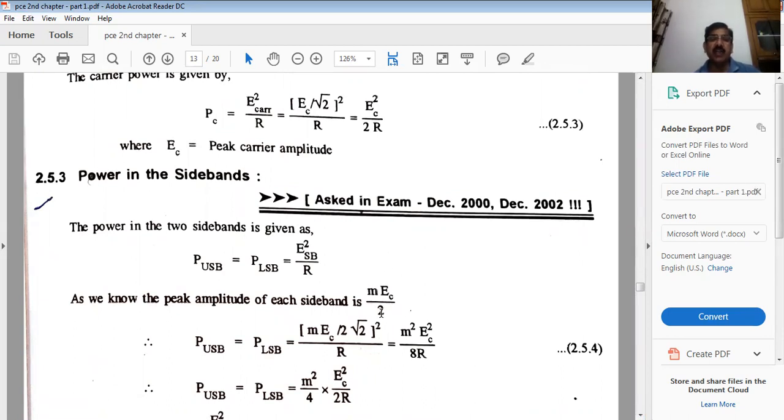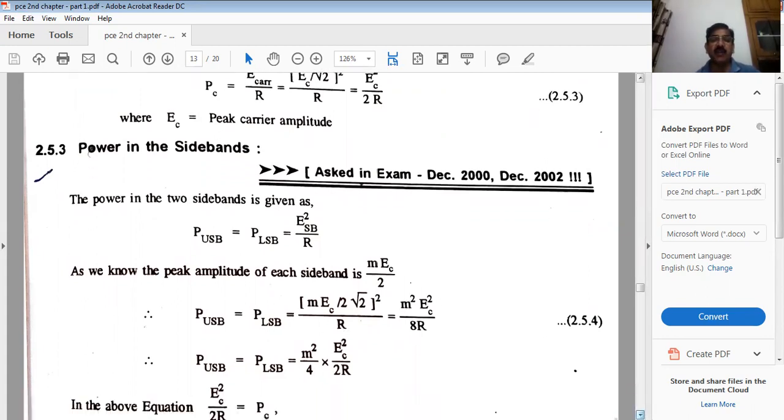So we have to take the RMS value of this. So divide by root 2 the whole square over R is equal to, now after calculation, M square EC square over 8R, right? So both the sidebands have the same power, and this comes to this. So just manipulate mathematically. 8 will be broken into 4 times 2.